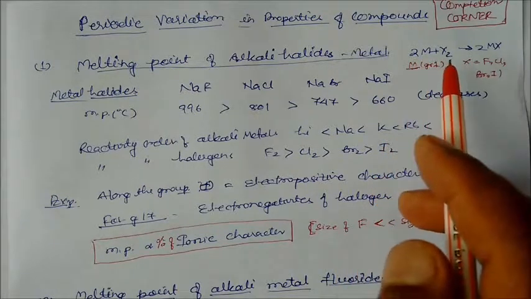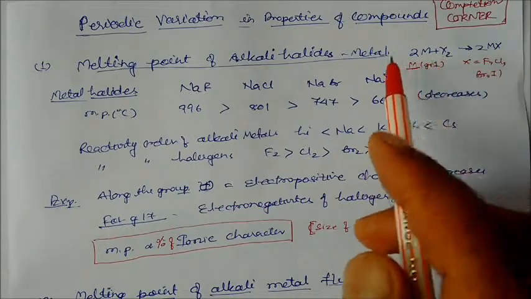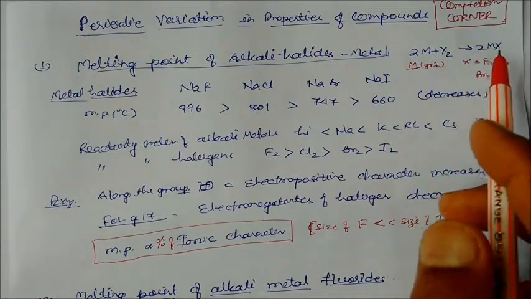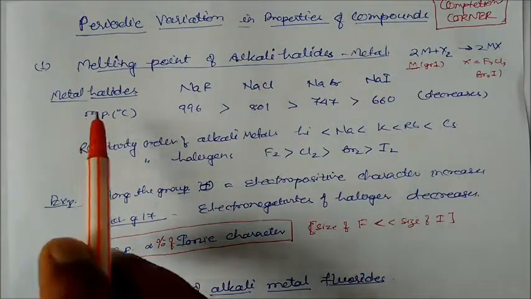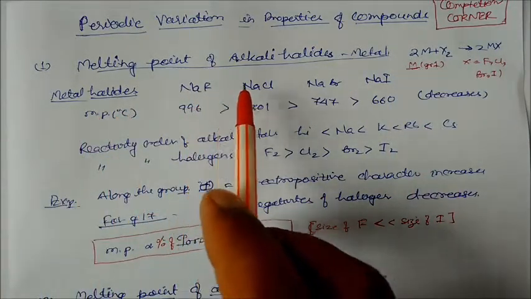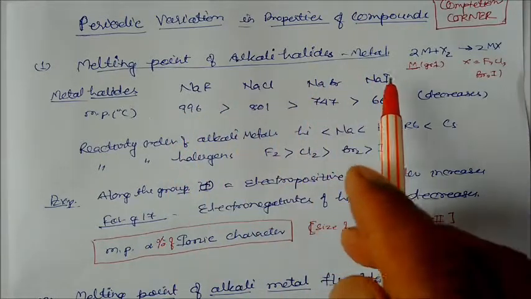It reacts with the halogen. Halogen means fluorine, chlorine, bromine, iodine, the group 17 elements. So they will give you MX, this is the compound of a metal halide. Here we can see the melting point of sodium chloride, sodium bromide and sodium iodide, in which sodium chloride is highest and sodium iodide is lowest.